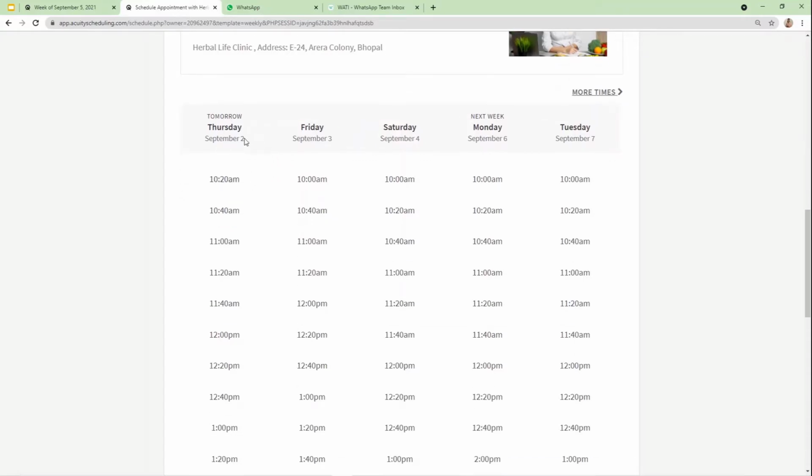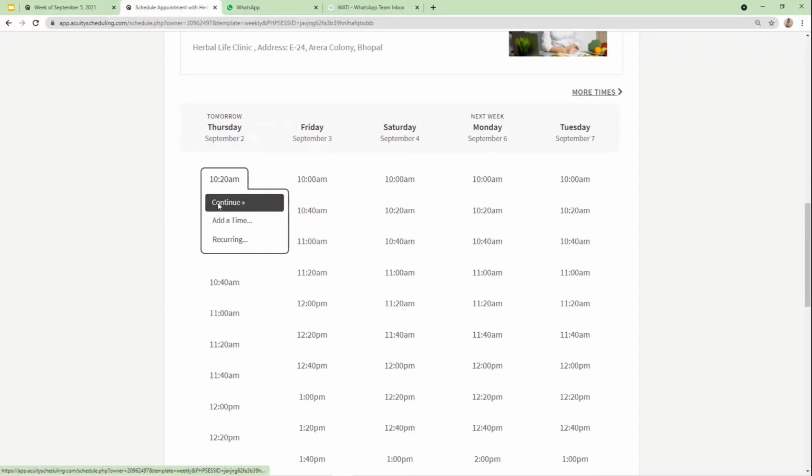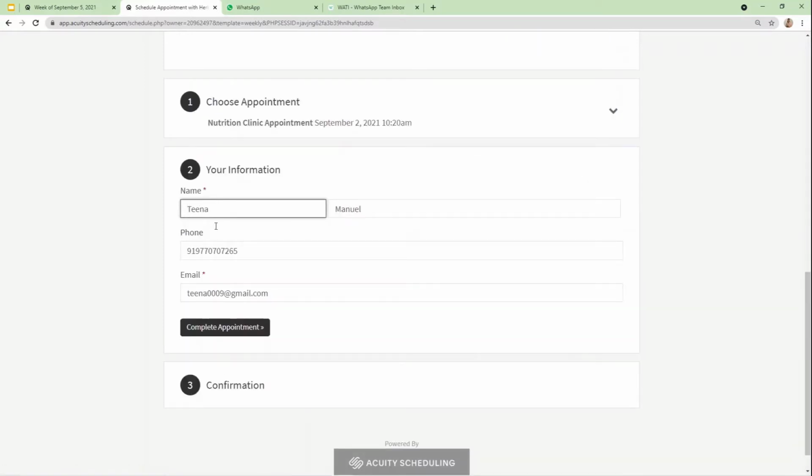To make the demo appointment, I'm going to choose Thursday, September 2. Okay, and I'm going to choose this time slot, which is 10:20 a.m. Let's choose this and I'm going to click on continue. Here are the details of my client, who is Tina Manuel, her phone number and her email address. And I'm going to click on complete appointment.